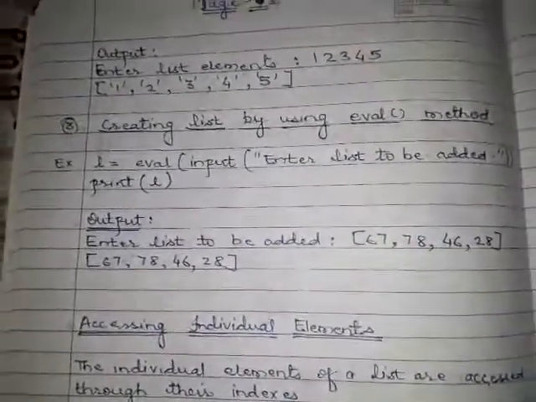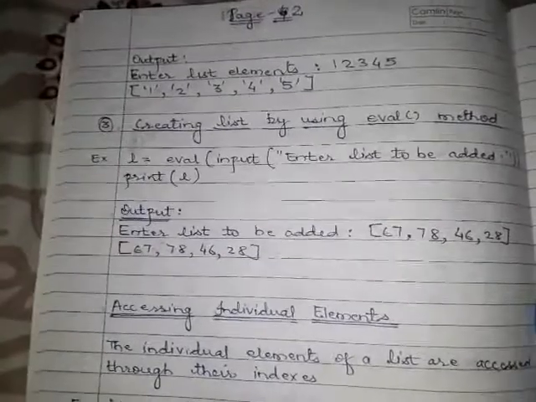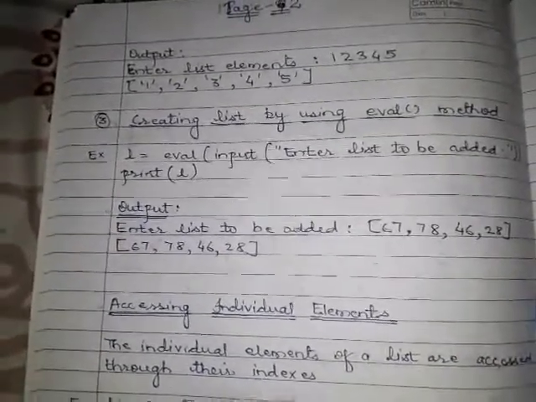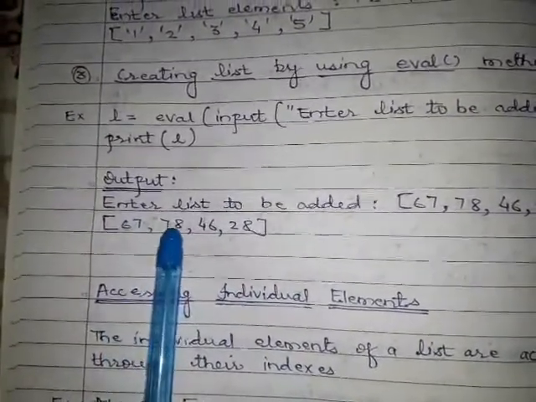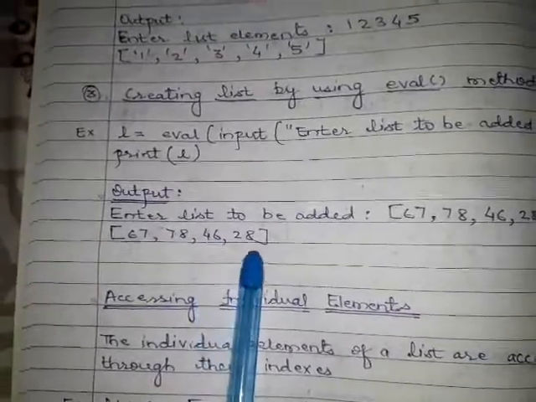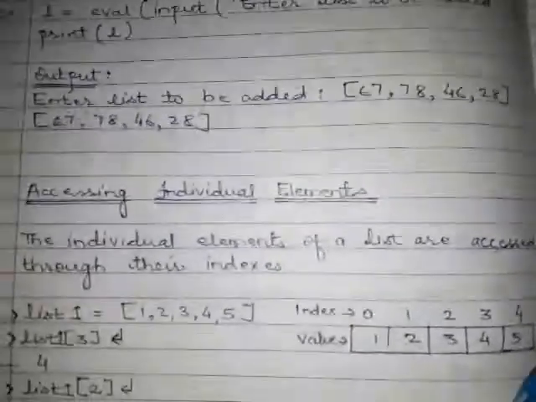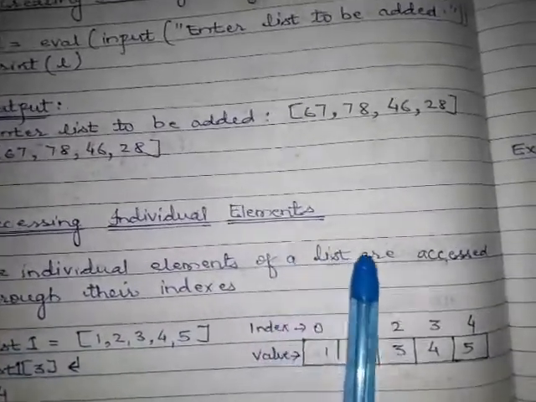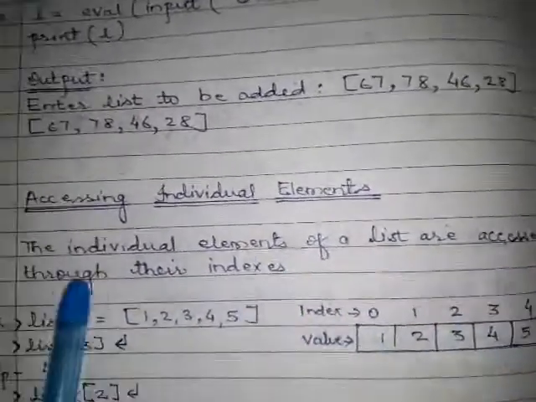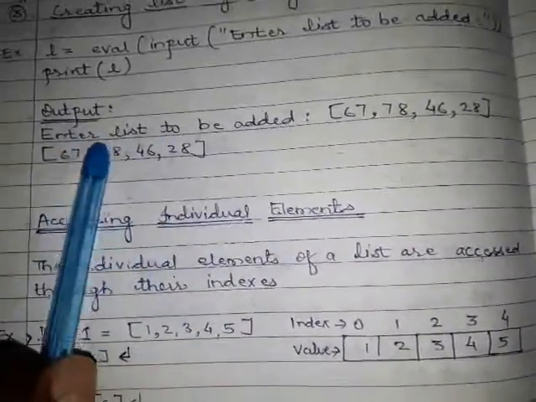Now after creating the list by using different techniques, if you want to access the individual elements, how will you access them? These are the individual elements: 67 first element, 78 second element, 46 third element, 28 fourth element. The individual elements of a list are accessed through their indexes. Basically the list is stored in memory.